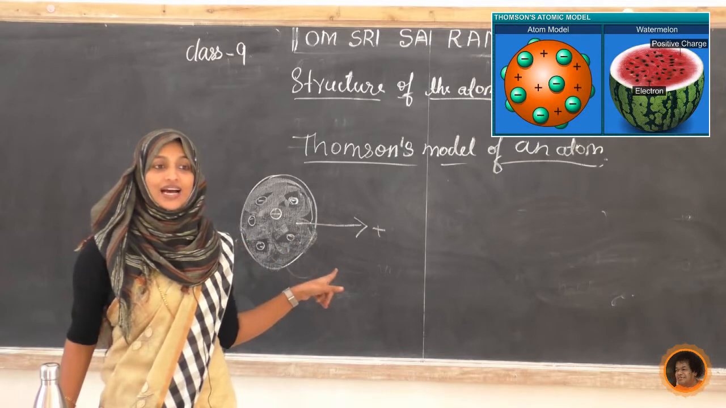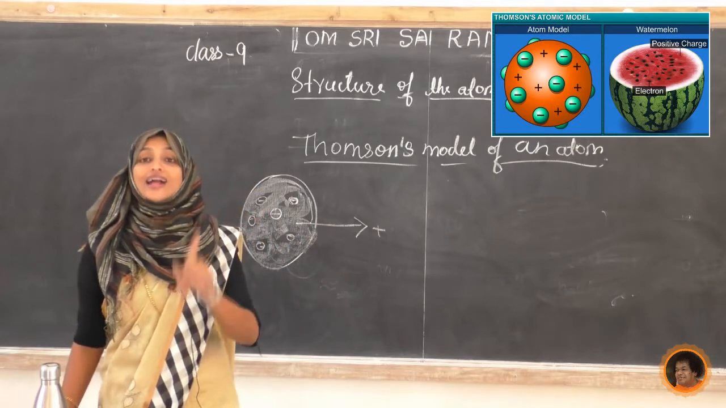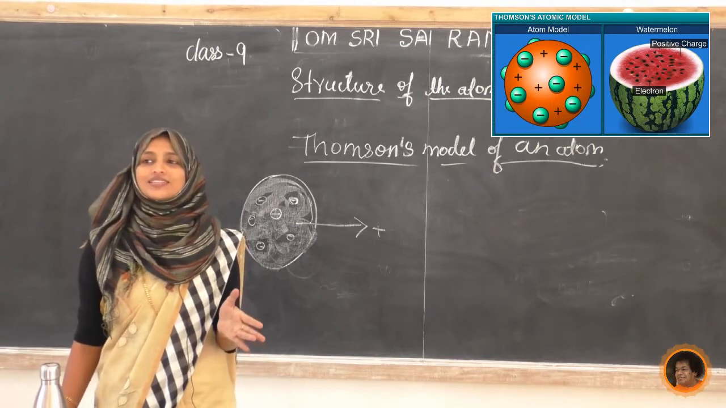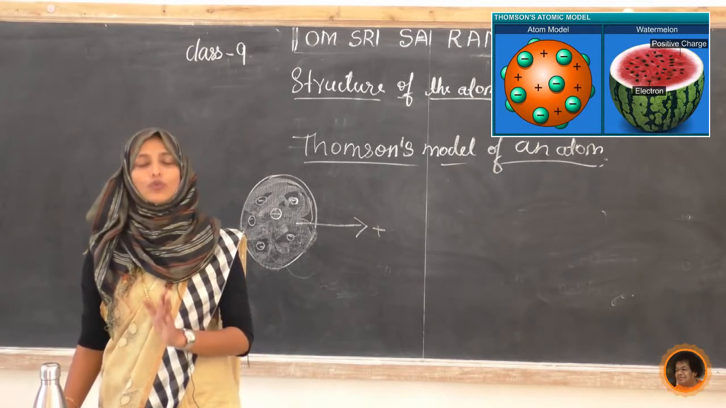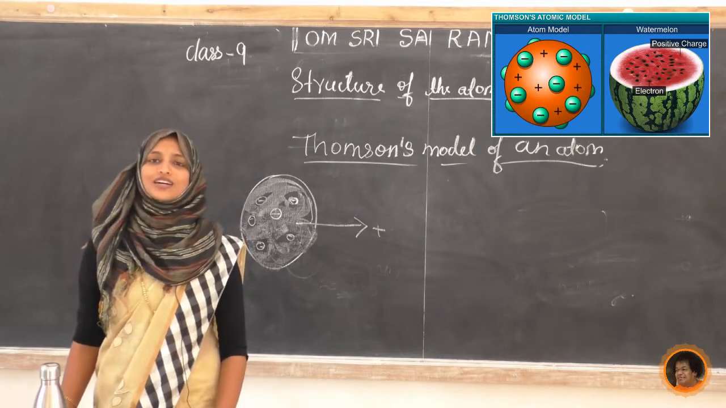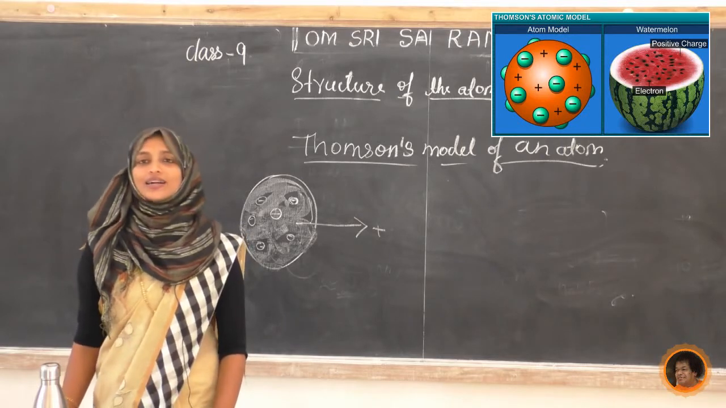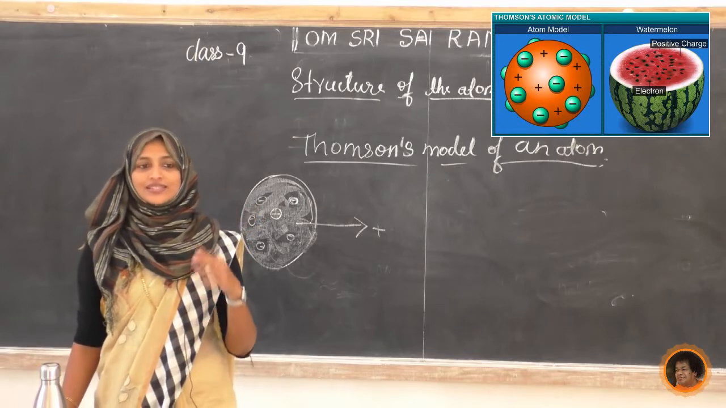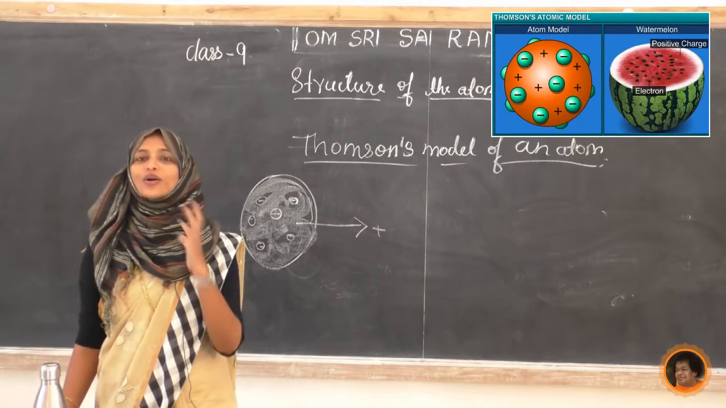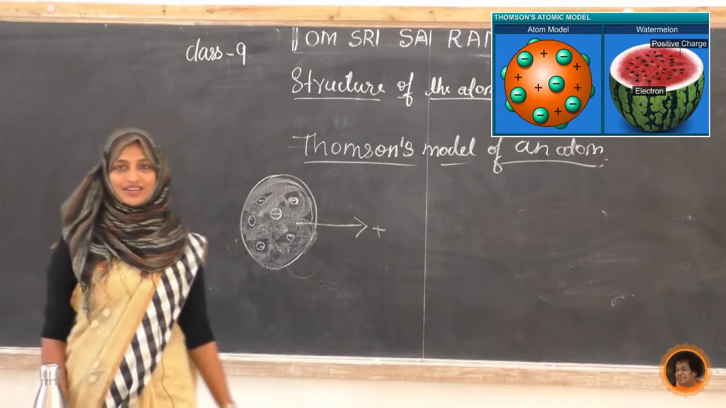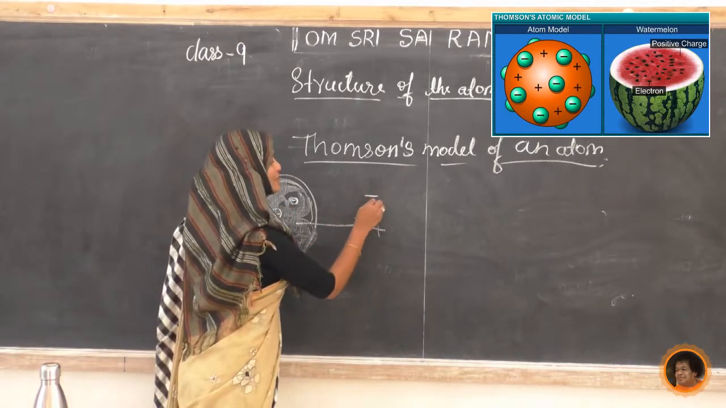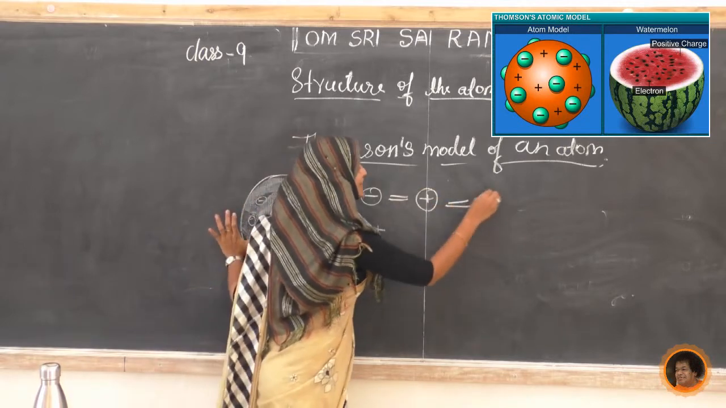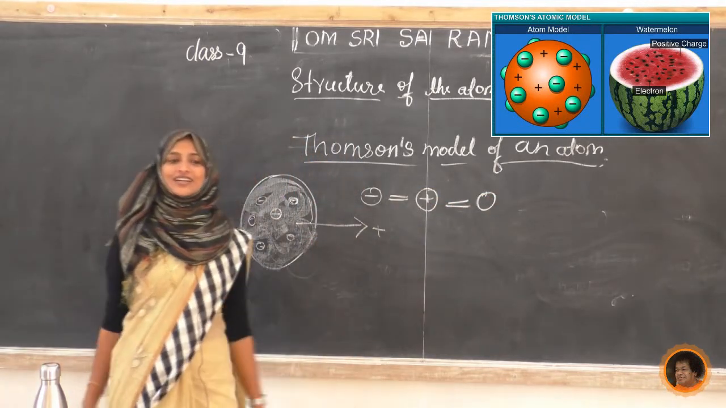Second one, he is saying that the negative and positive charges are equal. However many negative charges are there inside, that many equal positive charges are there. So positive and negative charges are equal in magnitude. So the atom as a whole, how will it be? Electrically neutral. The number of negative charges is equal to the number of positive charges, so totally we get 0, that is electrically neutral.